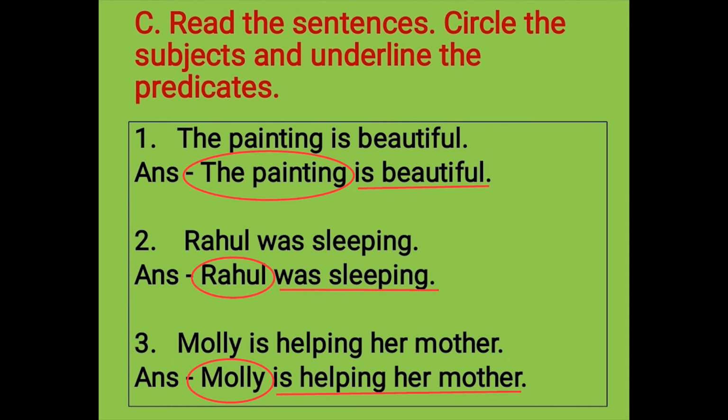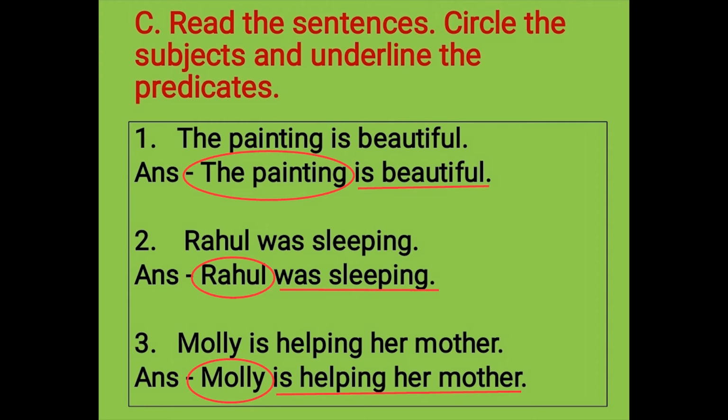Next is read the sentences, circle the subjects and underline the predicates. So, when in a sentence we are talking about a person or thing or an animal or place, we call it the subject, and the part of the sentence which tells us more about the subject, we call the predicate. Okay, so let's start.